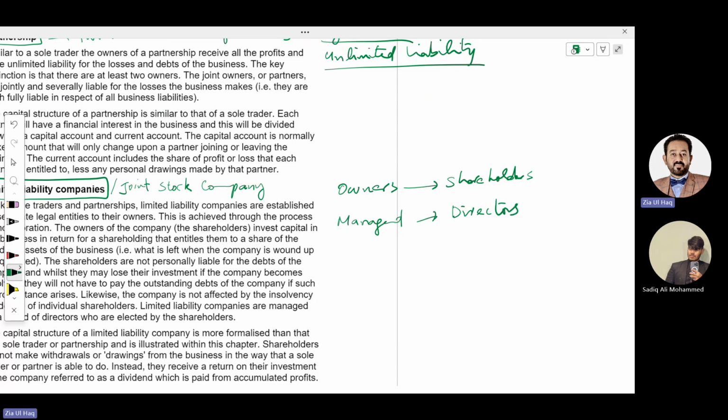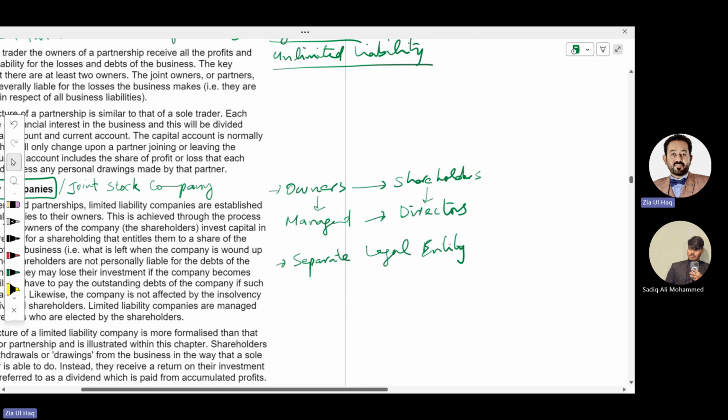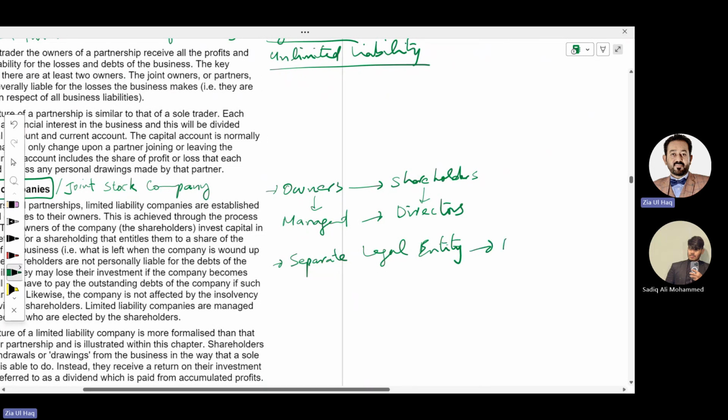In partnership and sole trader, owners manage the business, but in a joint stock company, the owners, the shareholders, are different, and the management, the directors, are different. Owners have given their company to their directors and managers to manage. And the company is a separate legal entity. Separate legal entity means an artificial person in a society.